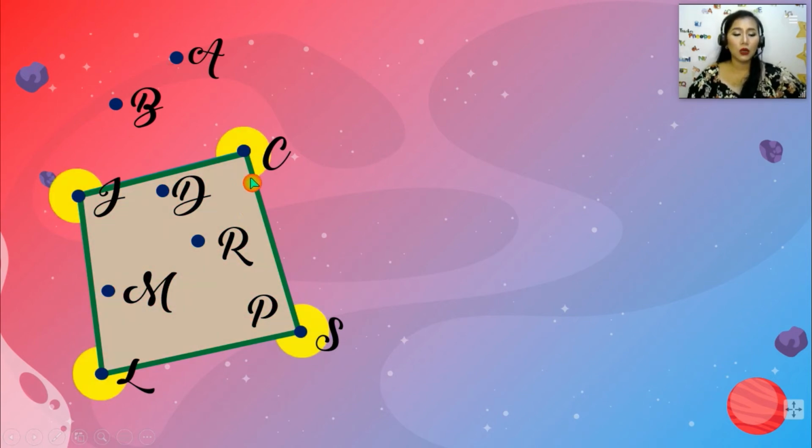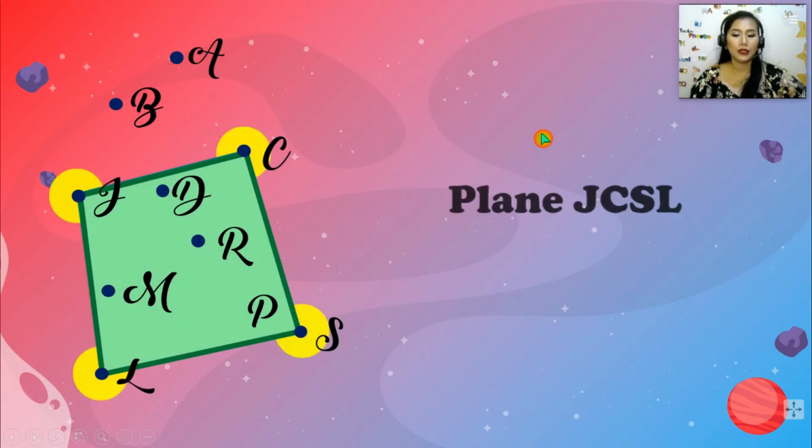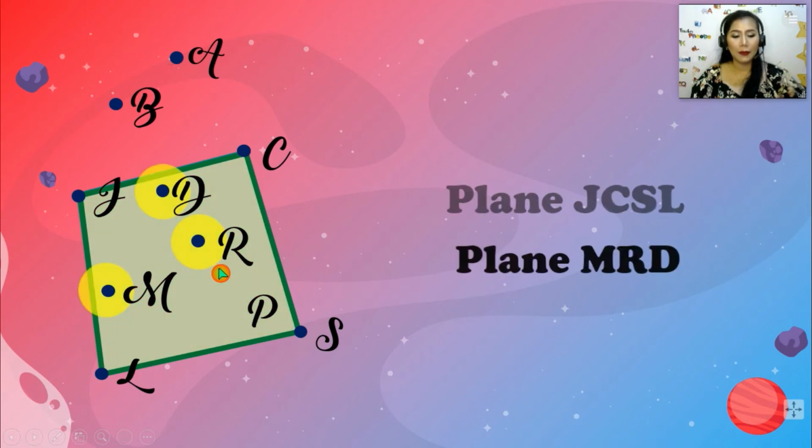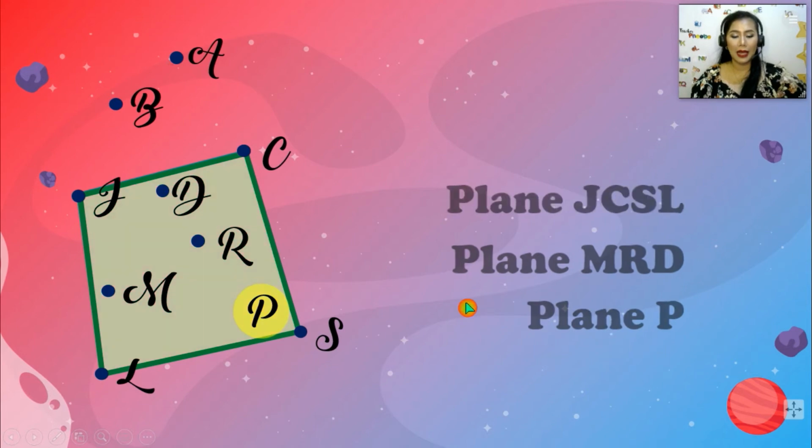So, yung mga point na yon, nung makonect sila sa isa't isa, ang tawag na natin nun ay vertex. Okay, so vertex J, vertex C, vertex S, vertex L, or 4 vertices. The vertices that we have. So we can name a plane by the vertices found there. So we can name that plane as plane JCSL or plane MRD. So, pwede natin pangalanan gamit yung tatlong points na makikita mo sa plane, or pwede natin pangalanan yan gamit yung letter found at the corner of the plane, which is plane P. So, yun lang naman.